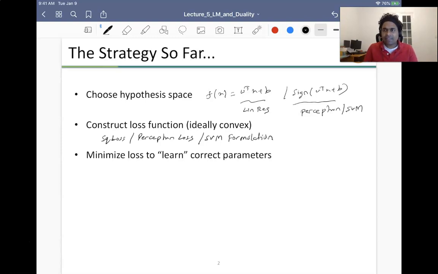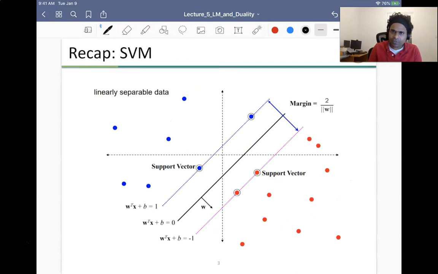We'll actually see that with SVMs, we can come up with a loss function and write it in the same way that we have written the squared loss and the perceptron loss. But we'll come to that in the next lecture, right? So far we'll just look at the formulation of the SVM as the constraint formulation. And once you come up with your objective function, you want to minimize your loss to learn the parameters. Okay, so this is a recap of SVM.